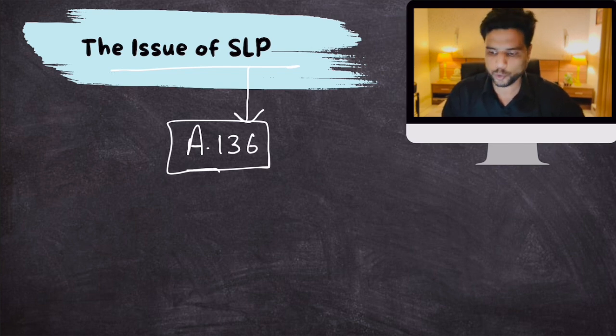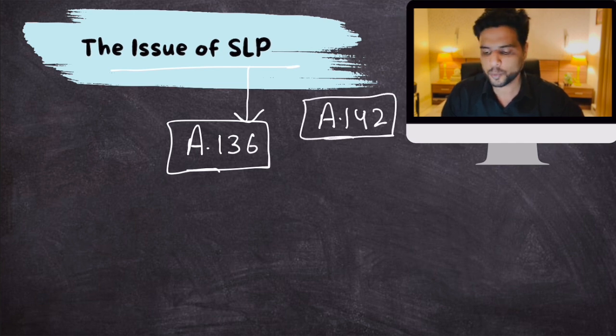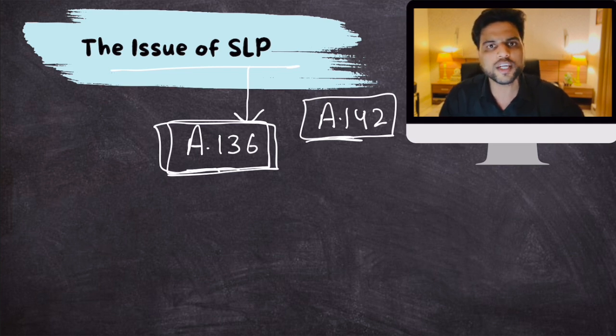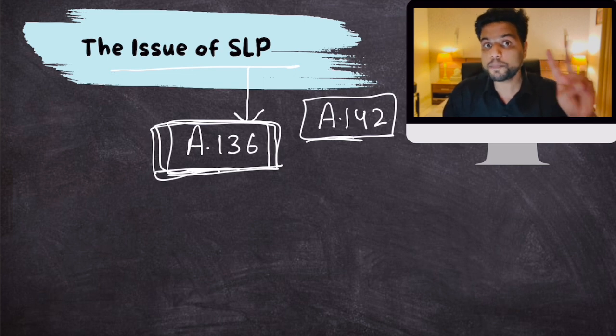There is one superpower of the Supreme Court which we have talked about, Article 142. To do complete justice in India, the Supreme Court can assume the role of executive, legislature, anything. But Article 136 gives the Supreme Court the power to admit any appeal against any court or tribunal in India. So if you are not happy with the judgment of a high court or a tribunal, such as an income tax tribunal, you can appeal against that decision in the Supreme Court using a special leave petition. Now, how is special leave petition special?